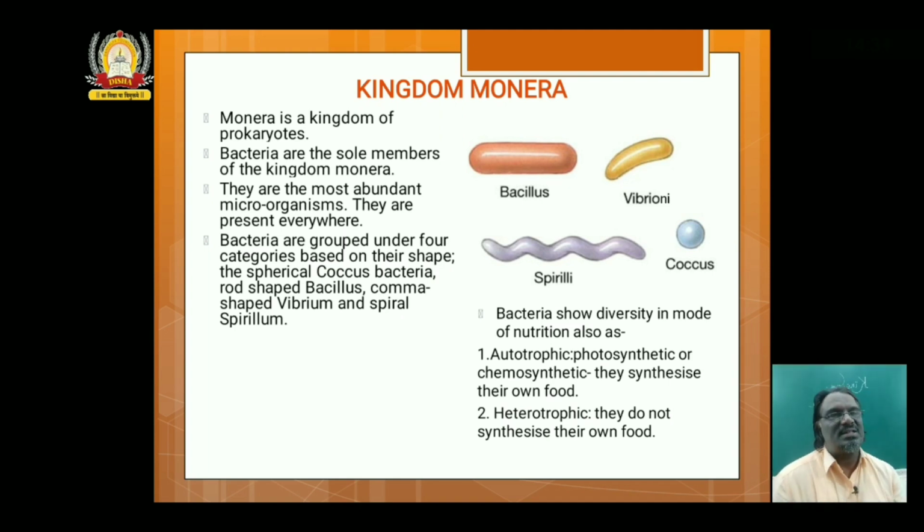Bacteria are classified based on the mode of nutrition: autotrophic and heterotrophic. In autotrophic bacteria, we find photosynthetic and chemosynthetic bacteria.